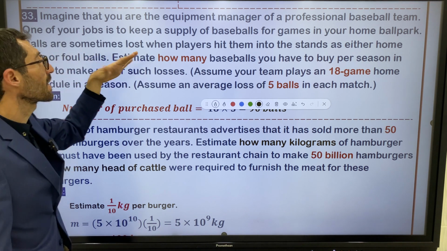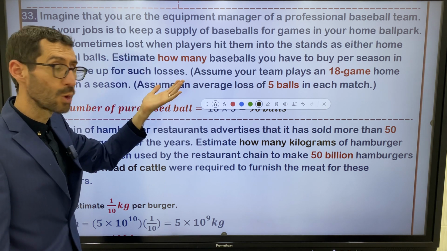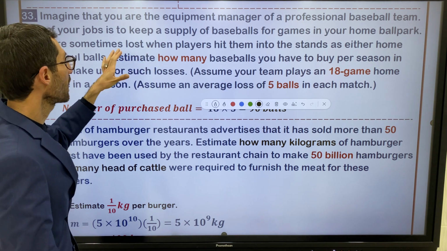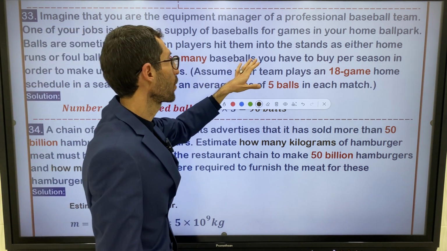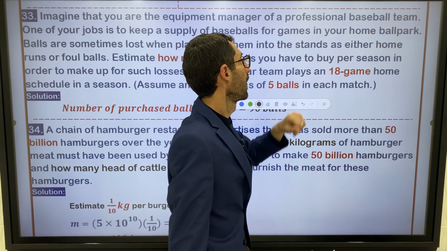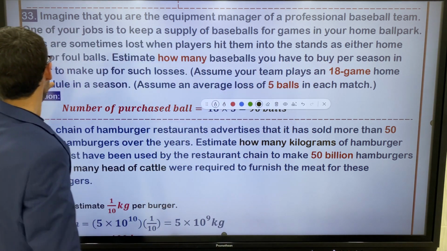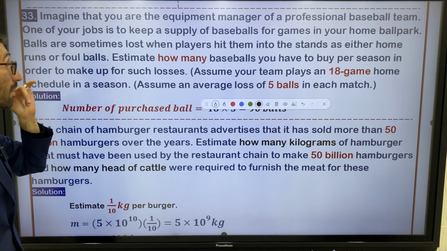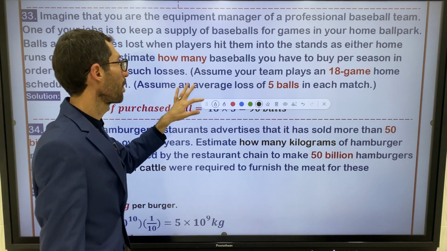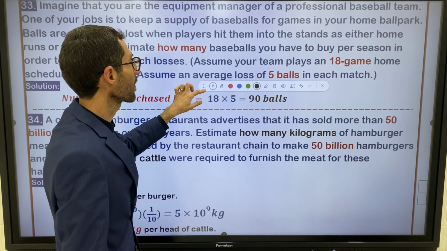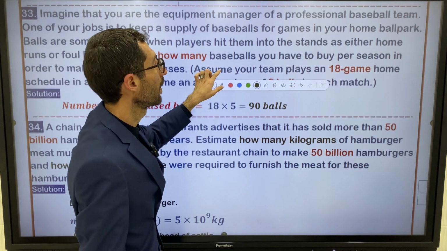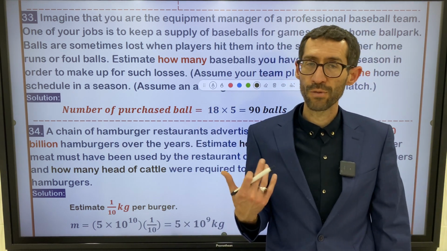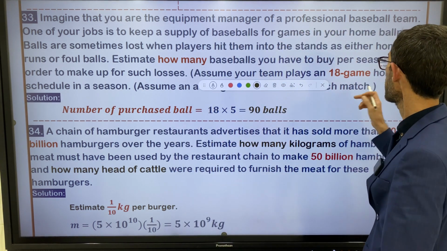Balls are sometimes lost when players hit them into the stands as either home runs or foul balls. Estimate how many baseballs you have to buy per season.